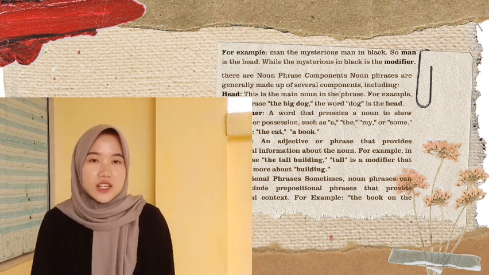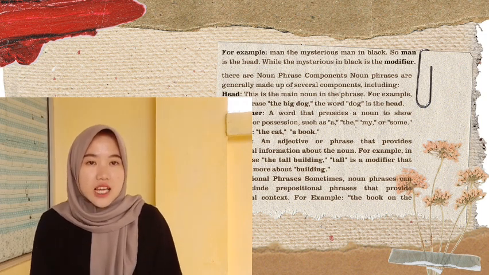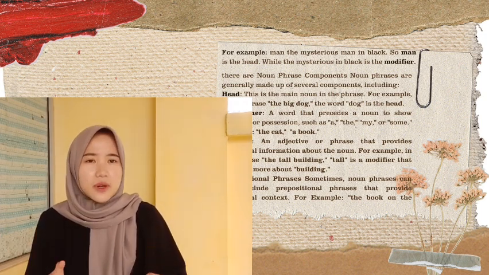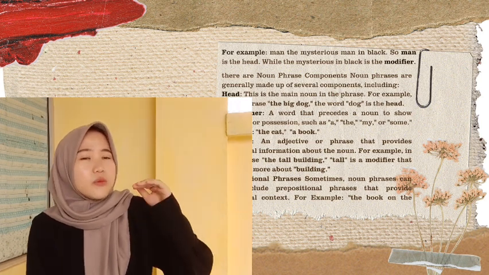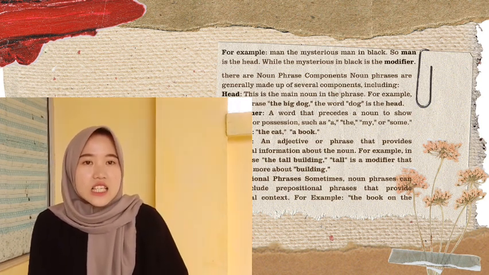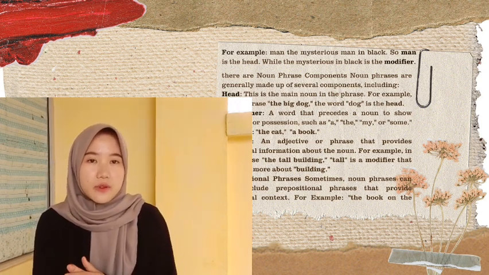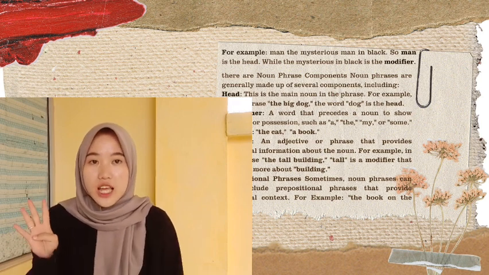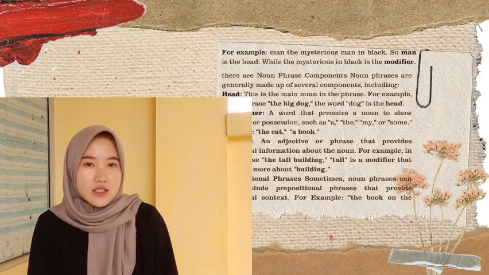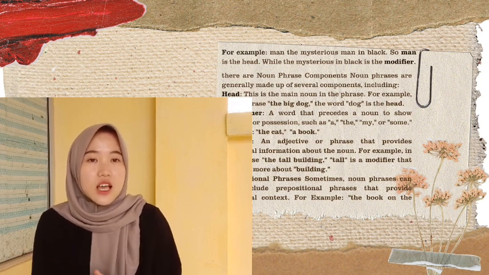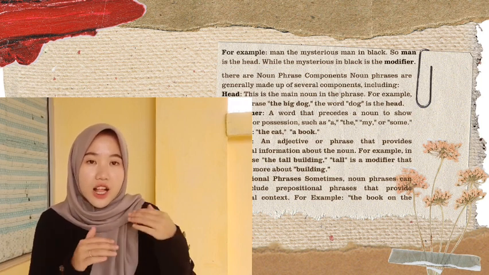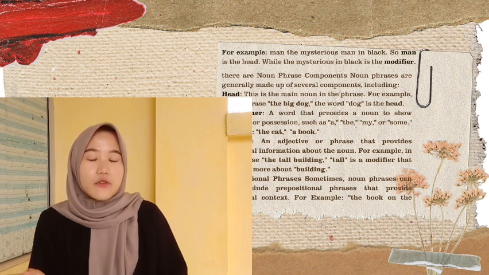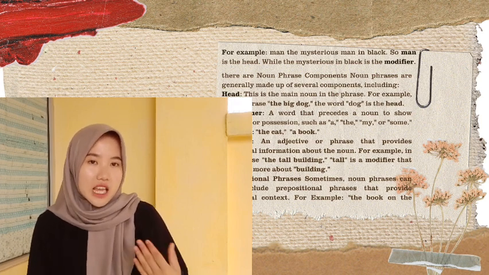The third, modifier, an adjective or phrase that provides additional information about the noun. For example, in the phrase, the tall building, tall is a modifier that explains more about building. The fourth, prepositional phrases. Sometimes noun phrases can also include prepositional phrases that provide additional context. For example, the book on the table.